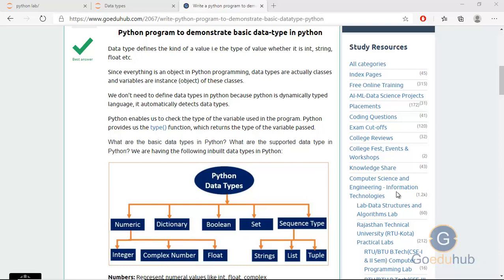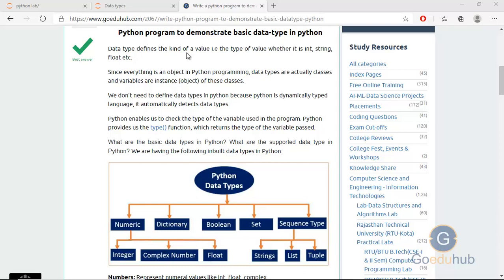So first of all, what is a data type? A data type defines the kind of a value, that is, the type of value a variable has, whether it is an integer, string or float. Like if you define a variable a is equal to 10, then it will check whether a has an integer, float, string or list value.